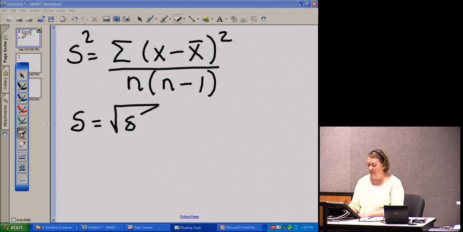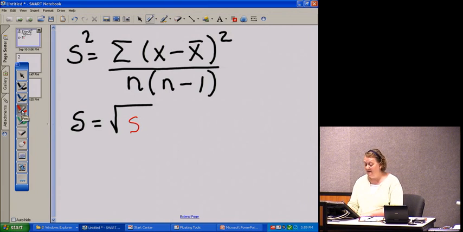Let's erase that so it looks better. We simply take the square root of the variance. So we find the top answer first, the variance, and then after we find the variance, we take the square root of that, and that will give us the standard deviation.